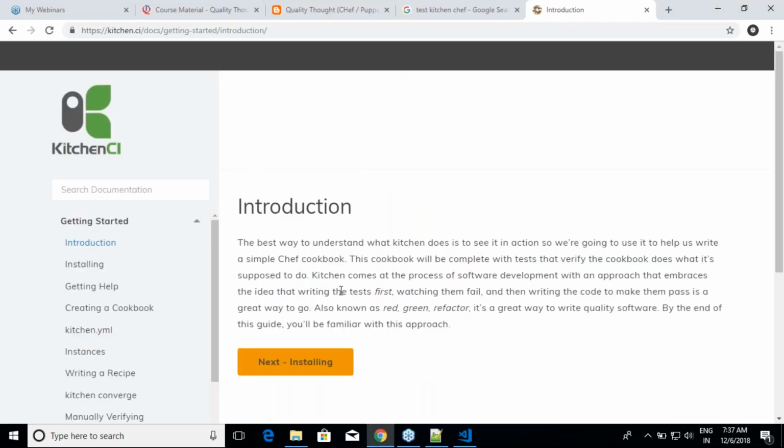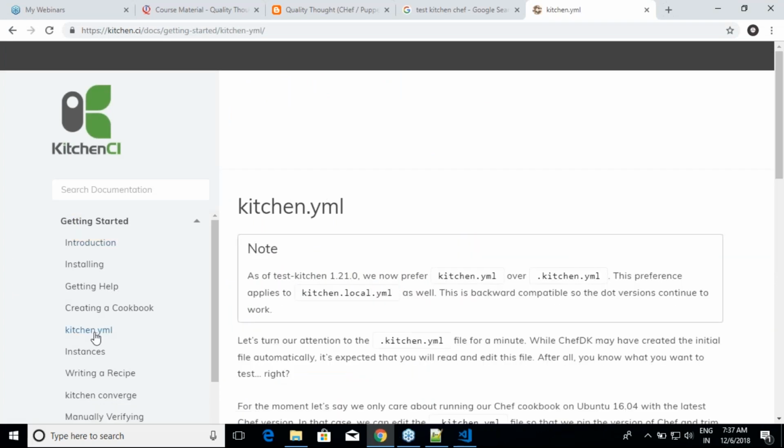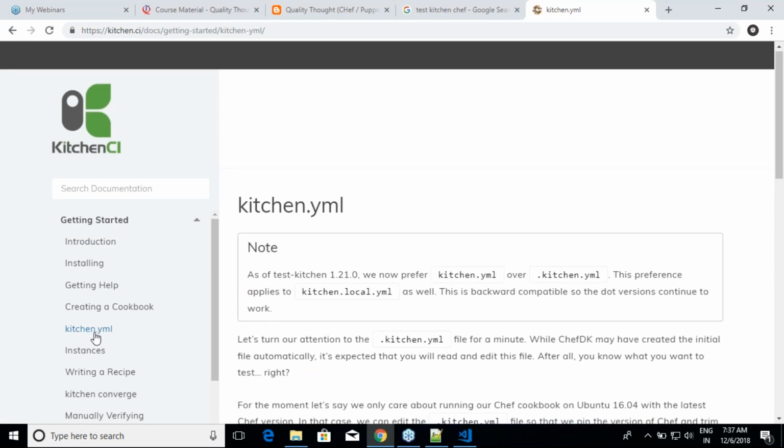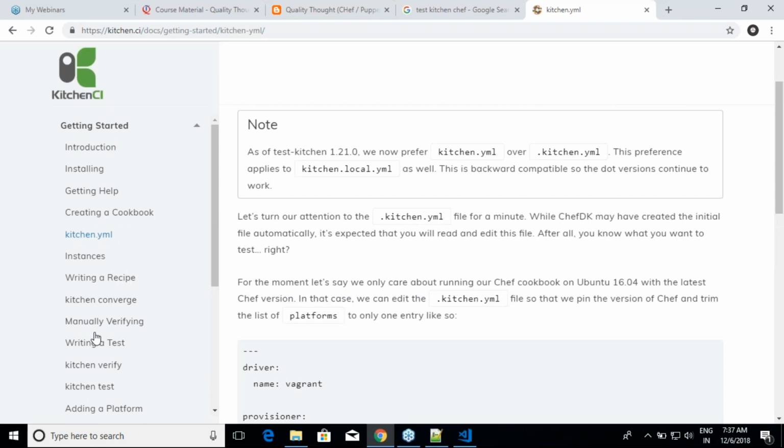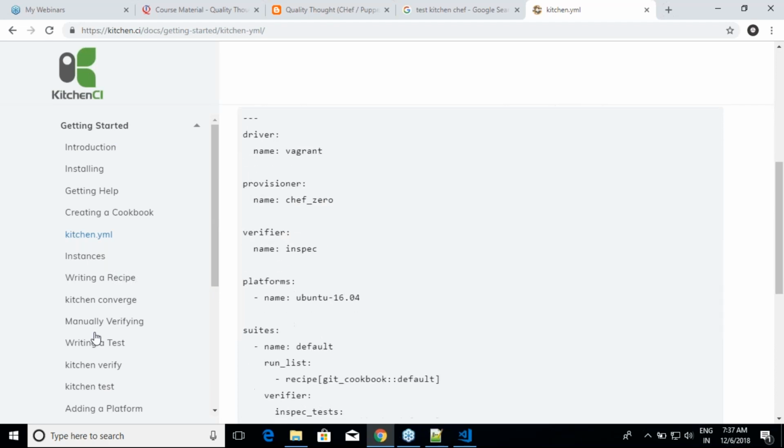Okay, so I would recommend you to go through this because it explains how to write the stuff. If you look at this file, it is very important and the need of the hour right now. If you see over here in kitchen, you can write kitchen.yml or .kitchen.yml, but Chef generates a file called .kitchen.yml by default. Now it will have the following sections.